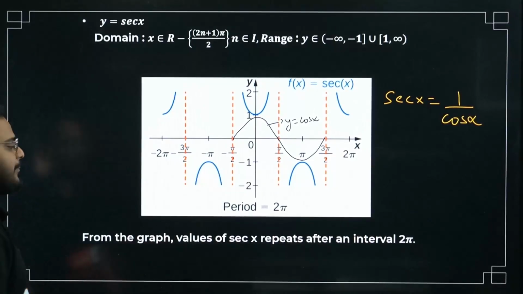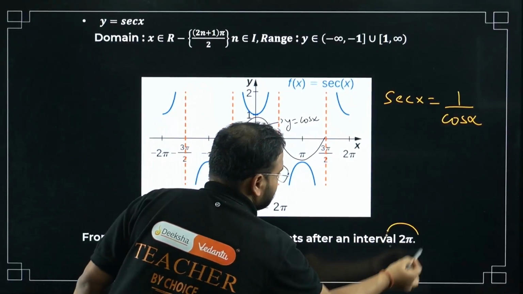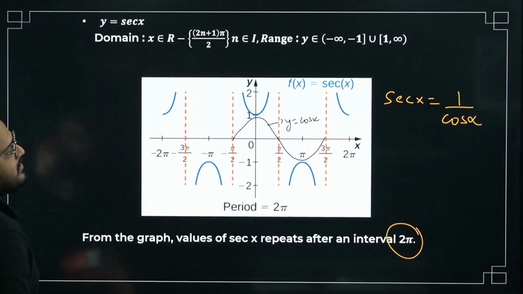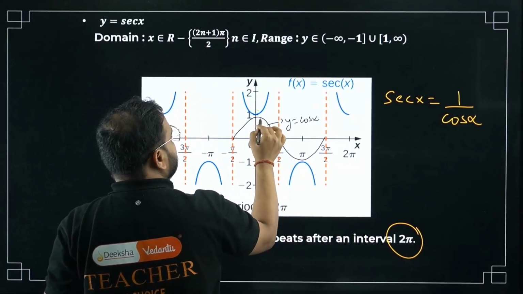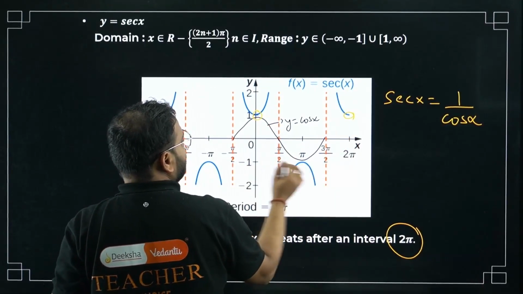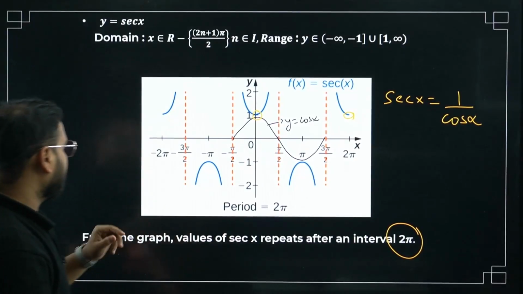Please check. Again, the period remains same. The period remains again 2 pi only. Periodicity is again 2 pi. It repeats. This point is coming from 0 to pi. This point here, please check, is coming after 2 pi, 0 to 2 pi. The repetition comes after 2 pi, interval of 2 pi.